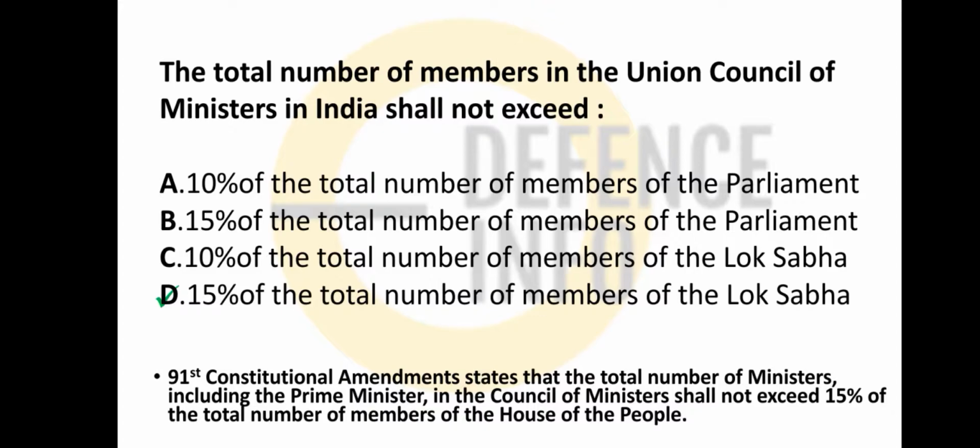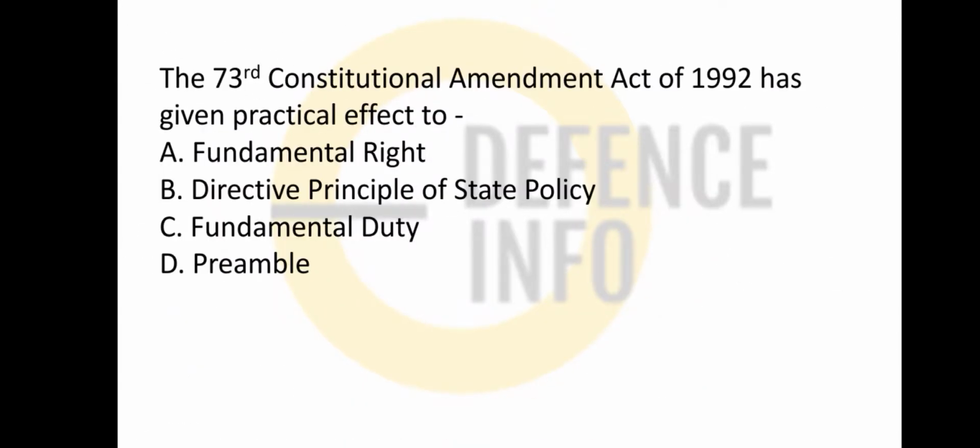See, also remember the Prime Minister is an appointed post. Okay? The Prime Minister generally wins an election. Okay? He has been a member of the Lok Sabha. But he is a member of Parliament, the Lok Sabha or Rajya Sabha, but it is an appointed position. Okay? 73rd Constitution Amendment Act 1992 has given practical effect to what?